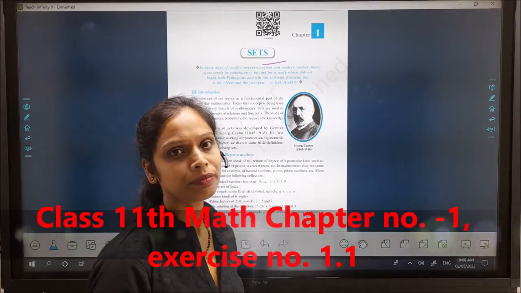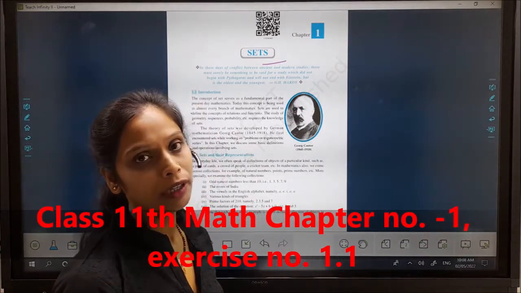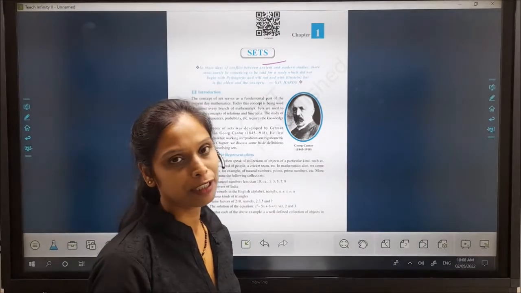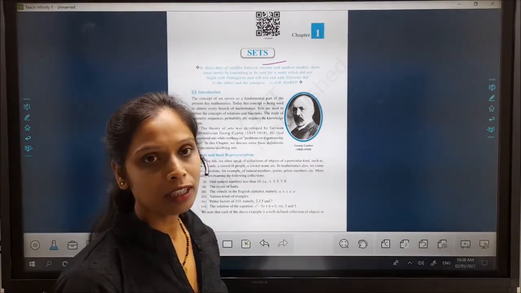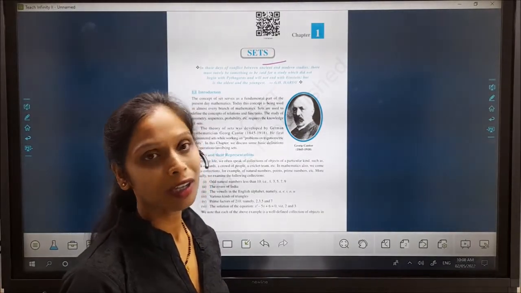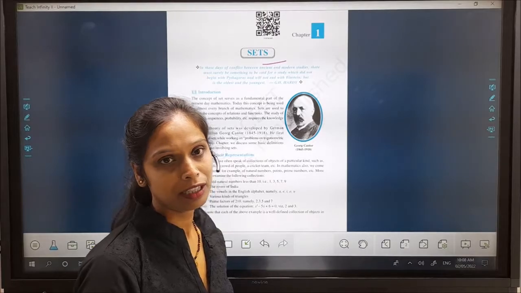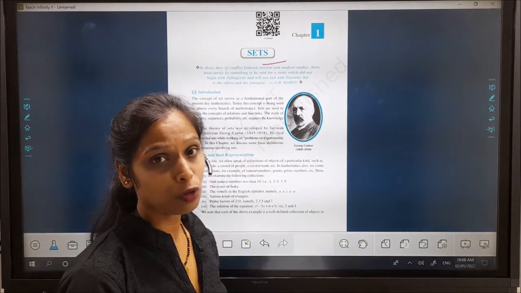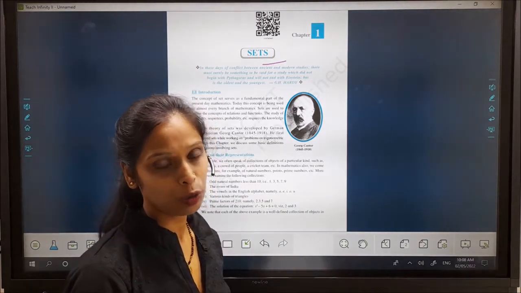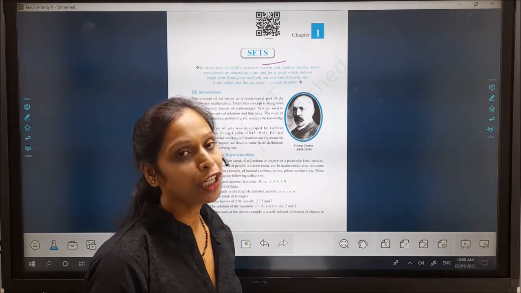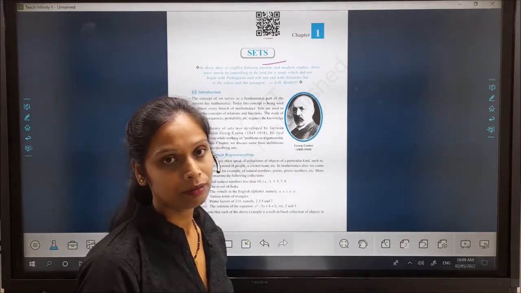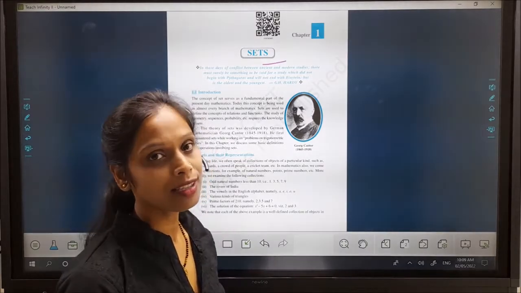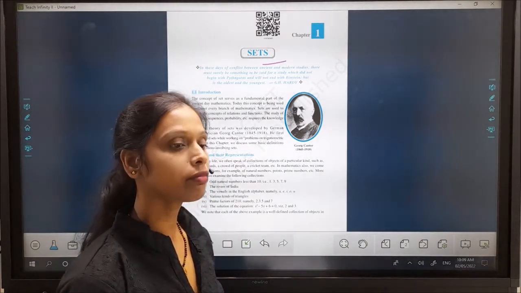Set is a very important chapter for understanding mathematics, because without set you can't grasp the concepts of mathematics. Set also serves the concept of function and relation. Then this is a very important chapter for all, and set is the first chapter of the class 11th book.